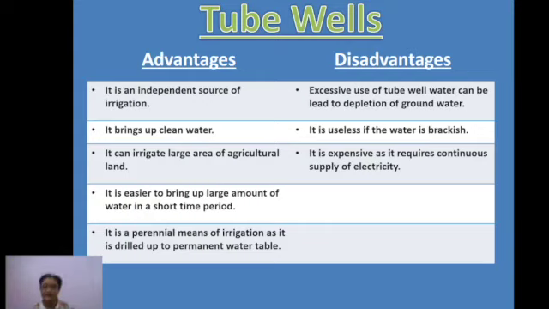What is brackish? Brackish means it has salty water mixed with several minerals and salt. So that water becomes useless for us, because neither can it be used for drinking purposes or our daily uses, nor for irrigation. So that entire expense goes waste.